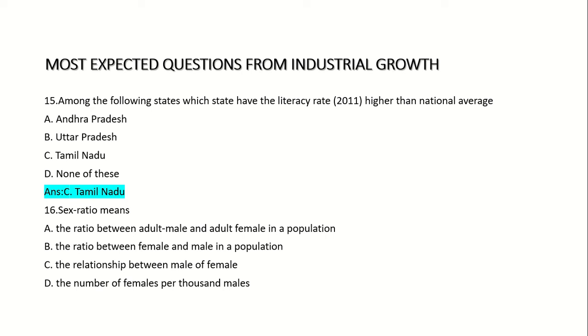16th question. Sex ratio means. Option A. The ratio between adult male and adult female in a population. Option B. The ratio between female and male in a population. Option C. The relationship between male of female. Option D. The number of females per thousand males. Answer. Option D. The number of females per thousand males.